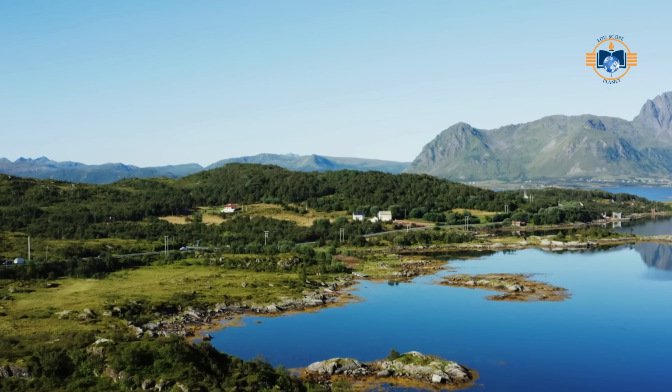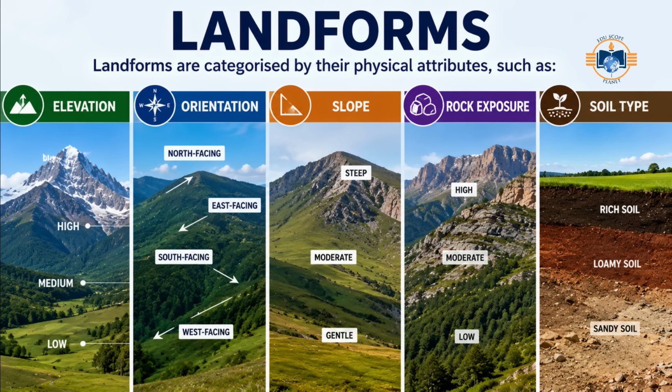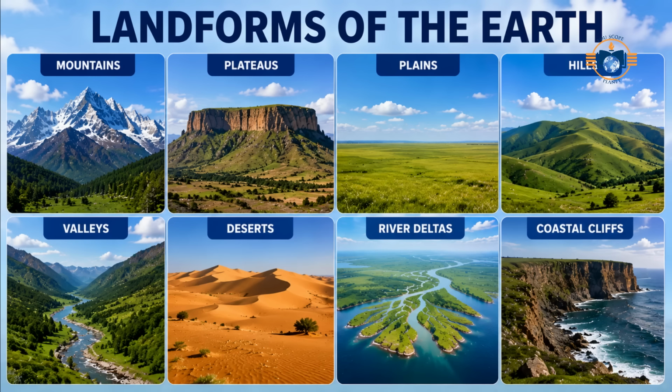Landforms are categorized by their physical attributes, such as elevation, orientation, slope, rock exposure, soil type. Some common examples of landforms are mountains, plateaus, plains, hills, valleys, deserts, river deltas, coastal cliffs.